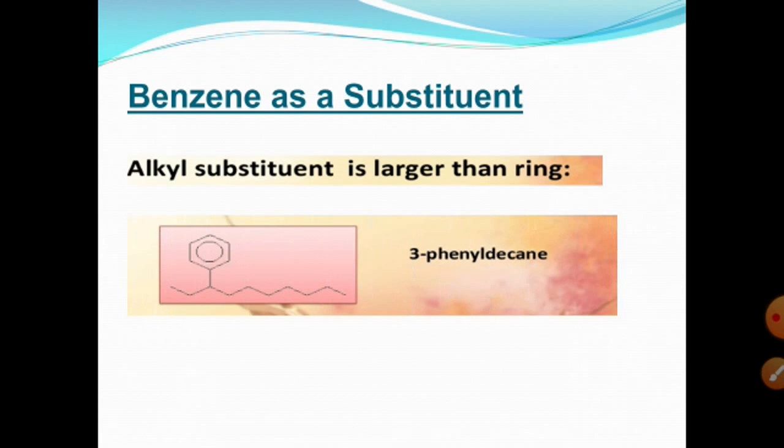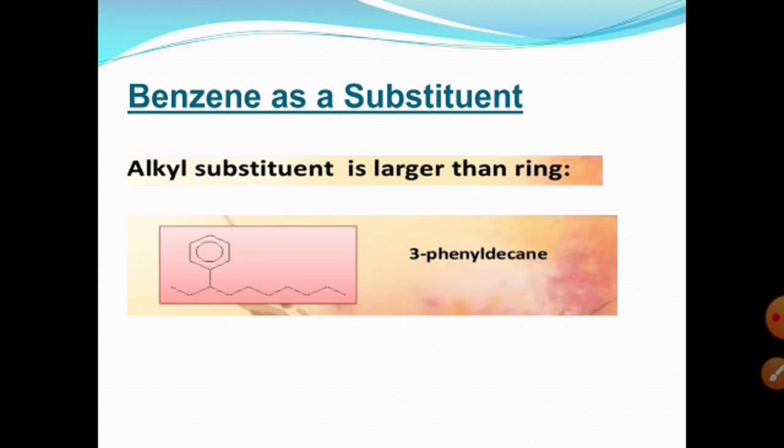So here, if we have an alkyl chain which contains 10 carbons, so more carbons are present than in the benzene ring which contains 6 carbons, then benzene is taken as a substituent, and we start the numbering so that the substituent gets the lowest possible number.